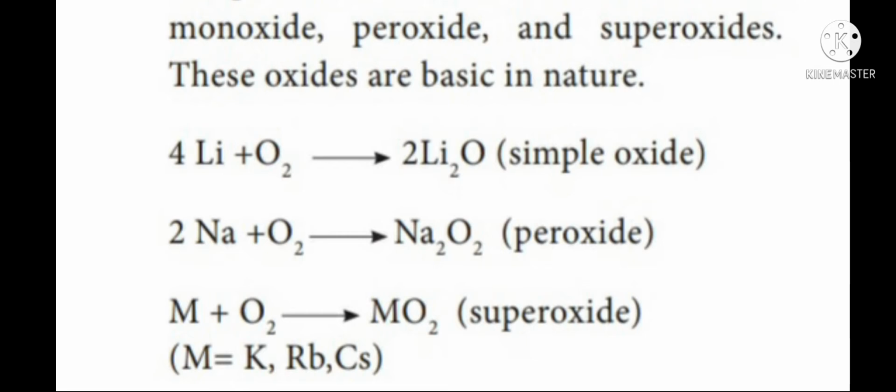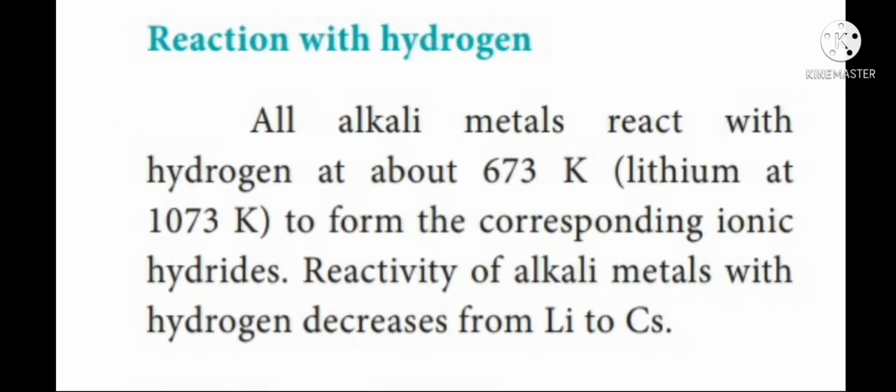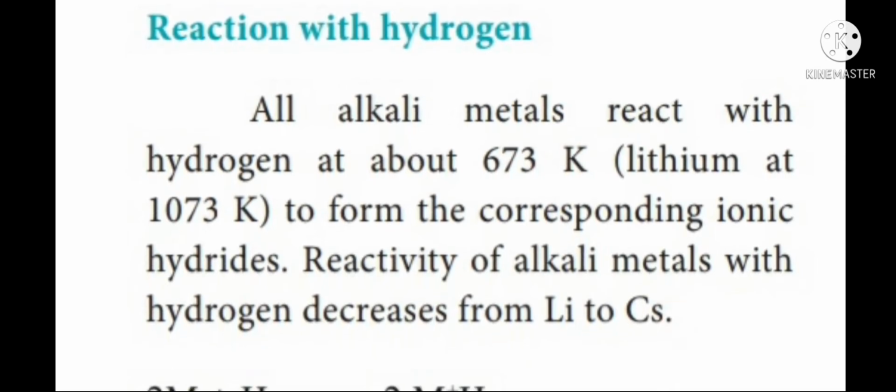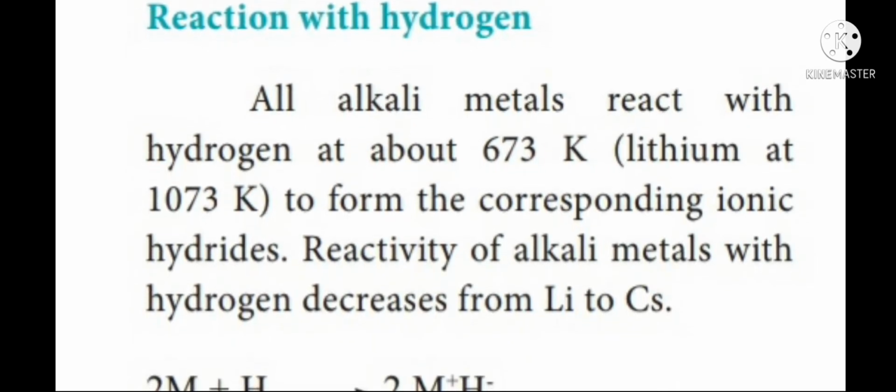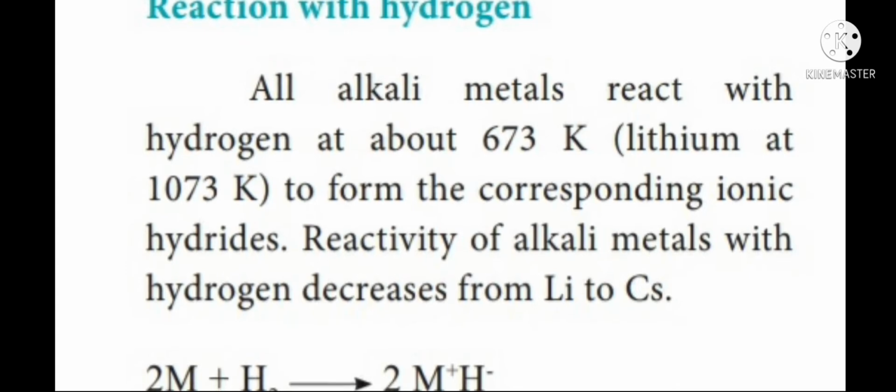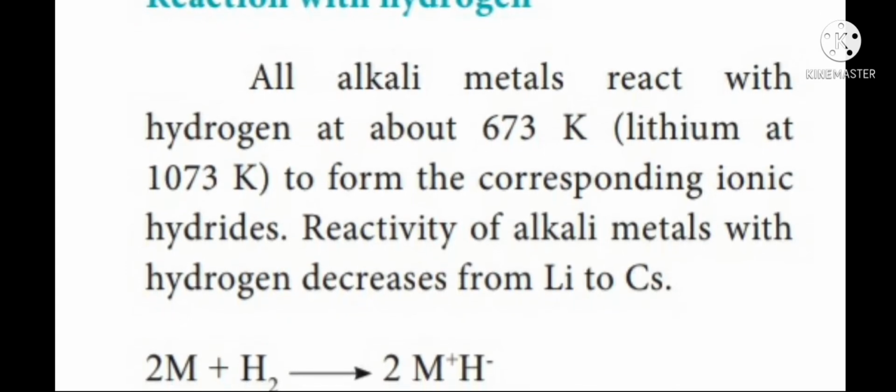Na2O2 is nothing but sodium peroxide. Finally, other elements like potassium, rubidium, and cesium react with oxygen to form superoxide with the formula MO2. It is given by M plus O2, which gives MO2. It is called superoxide. Next, we will discuss the reaction of alkali metals with hydrogen.